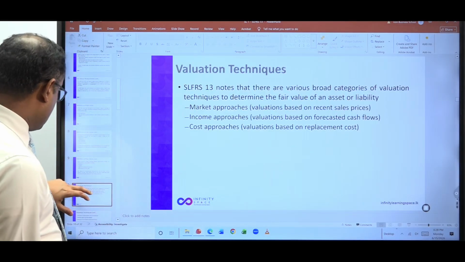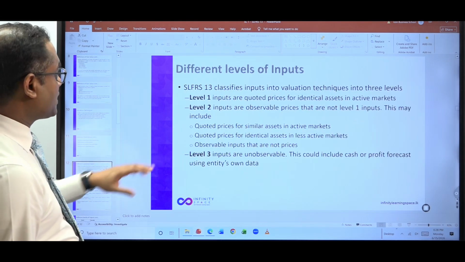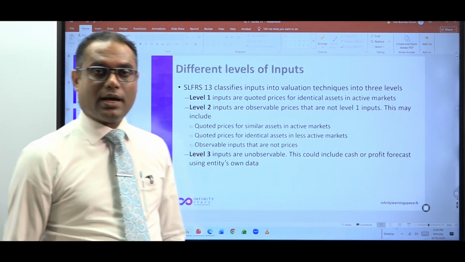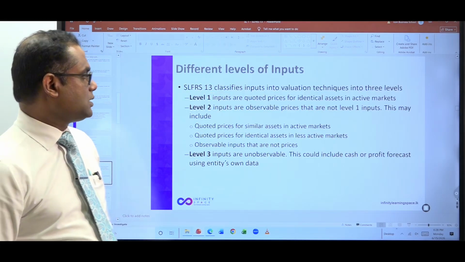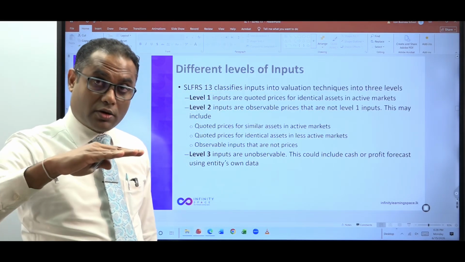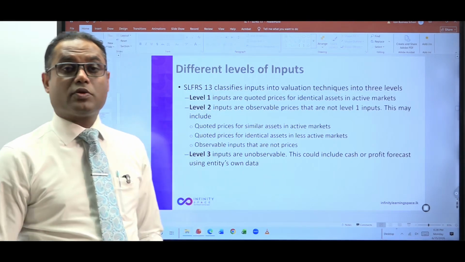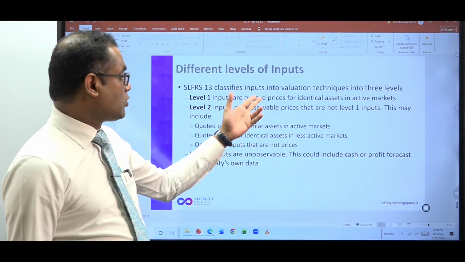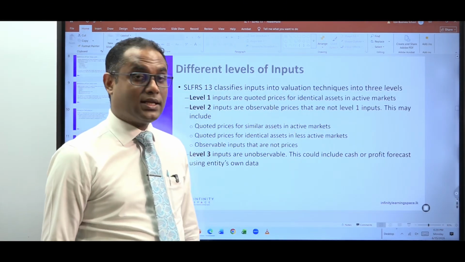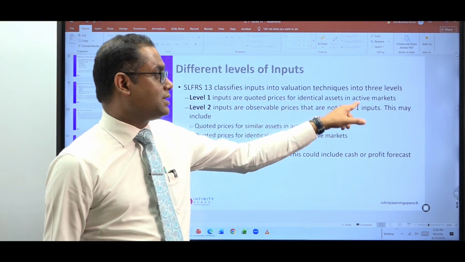Then one more thing. I'm not going to explain everything, as I mentioned, because of the limited time available. Value hierarchy: Level 1, Level 2 and Level 3 inputs. Hierarchy means that when you are fair valuing an item, you first have to look at whether Level 1 inputs are available. Level 1 inputs mean the highest quality of inputs: quoted prices for an identical asset in an active market. Three things: quoted prices, identical asset, active market.